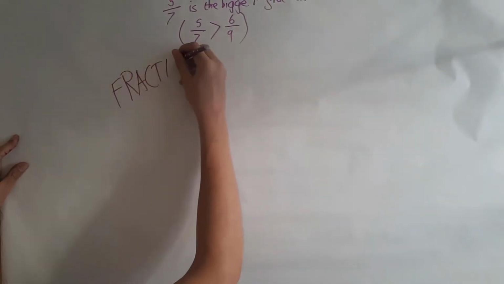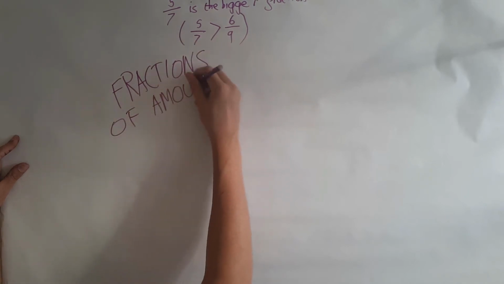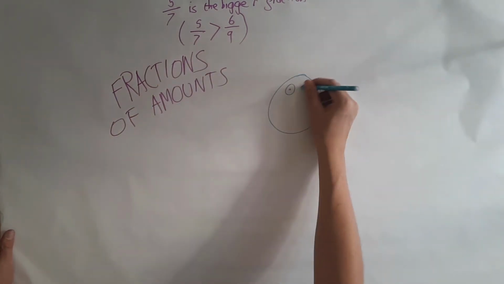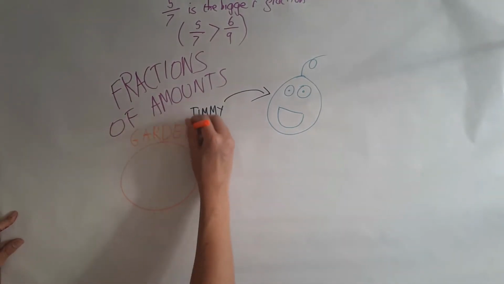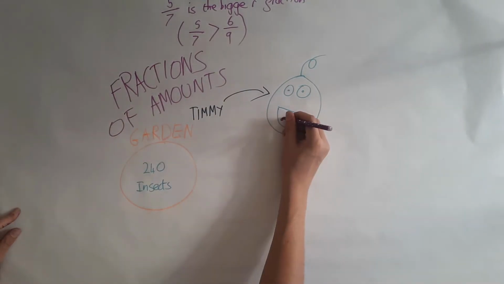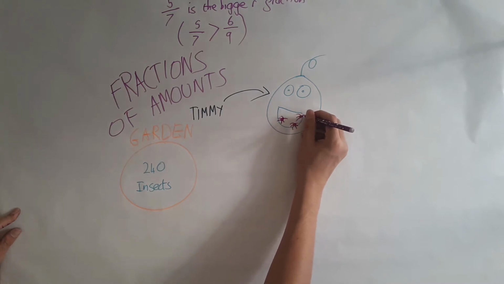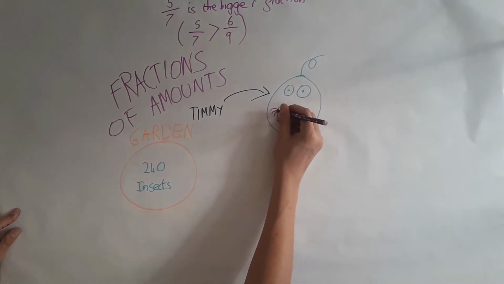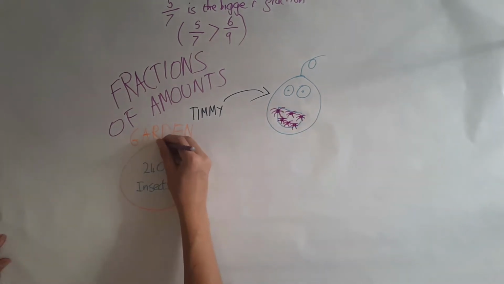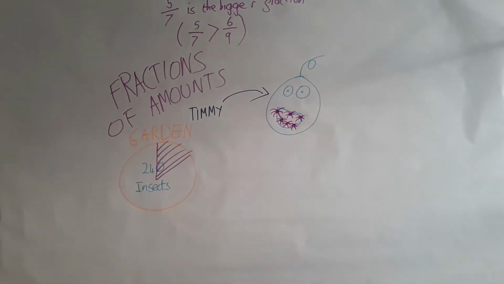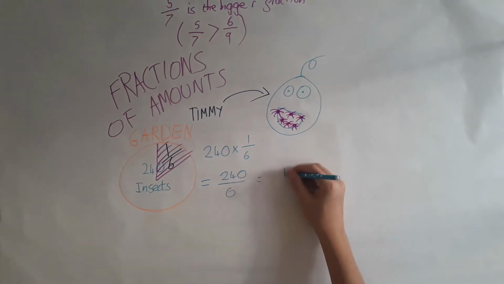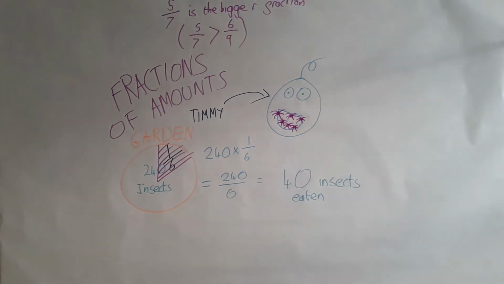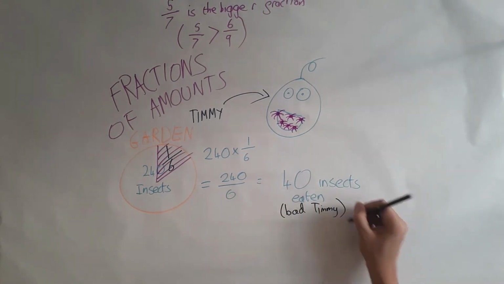The final and most anticlimactic part of fractions up to GCSE is fractions of amounts. For example, Timmy is a young boy. There are 240 insects in Timmy's garden. If Timmy eats 1/6 of the insects in his garden, how many insects does he eat? This is a very simple question, and all we do for this is essentially times 240 by 1/6. This is the same as dividing 240 by 6. This gives you an answer of 40.